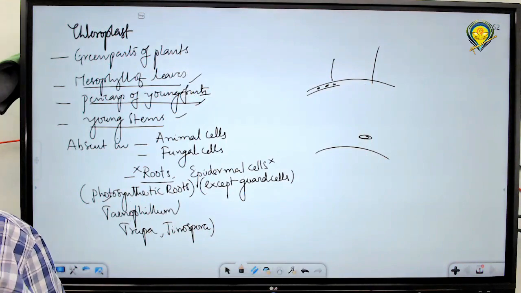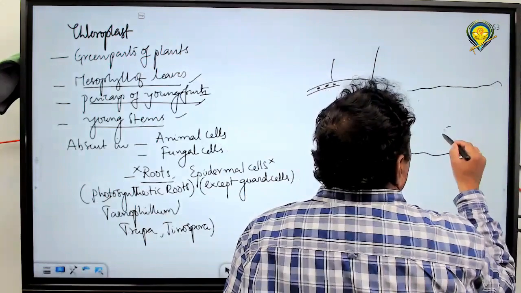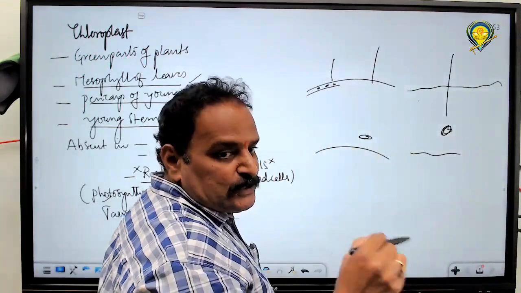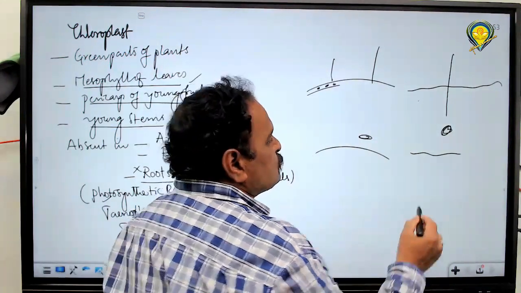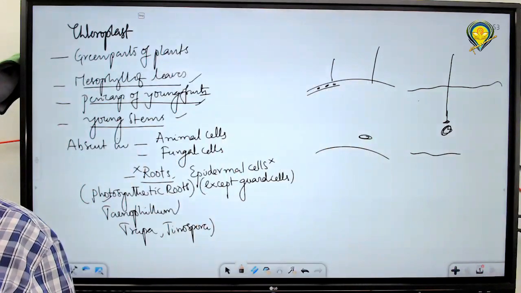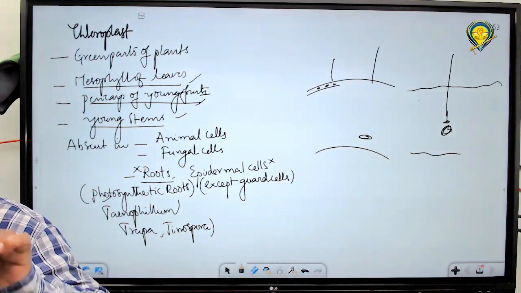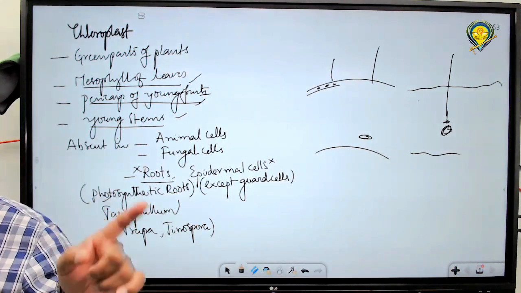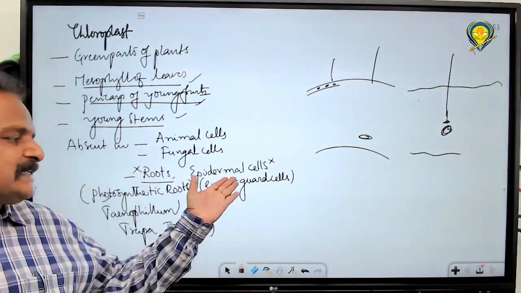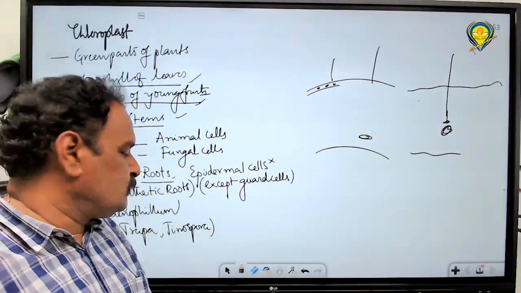That is in the case of sciophytes. Hydrophytes are plants growing in water, in deeper areas. Light may not penetrate here, so light is a limiting factor. If they contain chloroplasts on their surface, they can trap the light and perform photosynthesis. Because of these two reasons, epidermal cells have chloroplasts in sciophytes and hydrophytes. Exception. Generally, epidermal cells lack chloroplasts except guard cells. That is the normal condition.